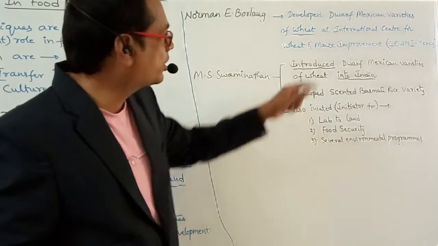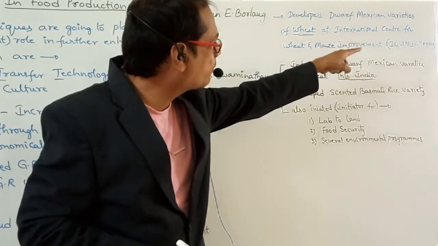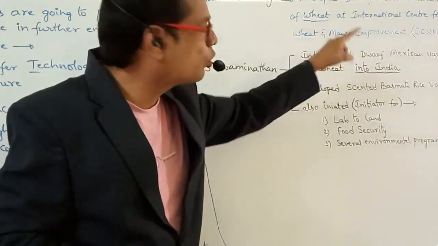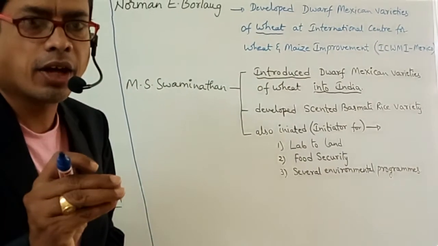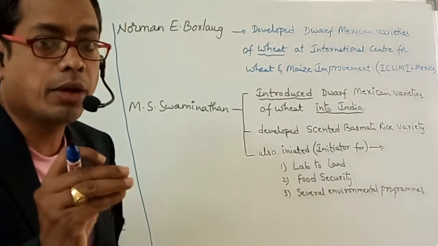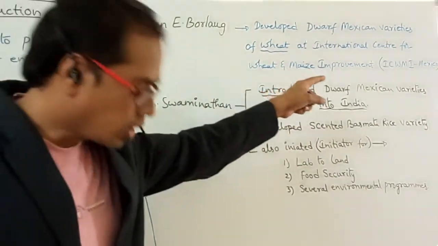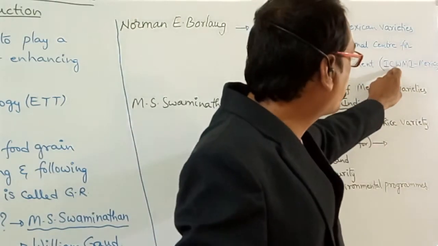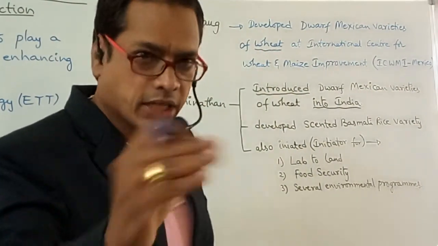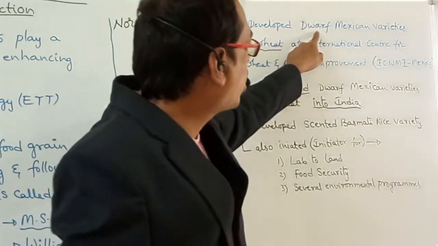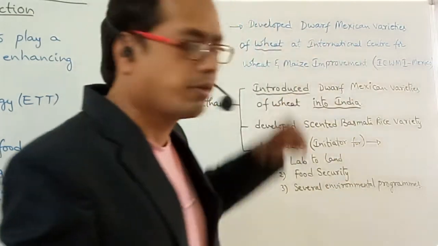The organization is the International Center for Wheat and Maize Improvement, shortly called ICWMI. Where is it located? At Mexico. That's why it is so called dwarf Mexican varieties of wheat.